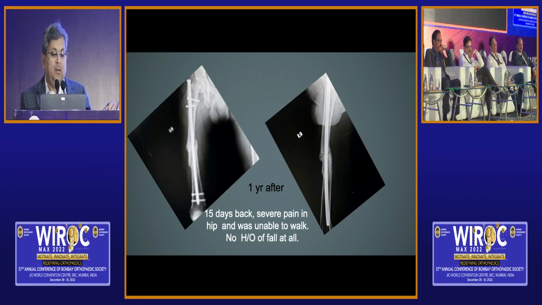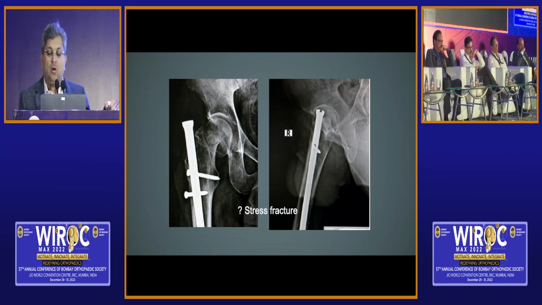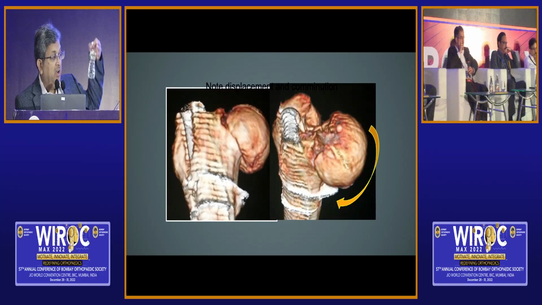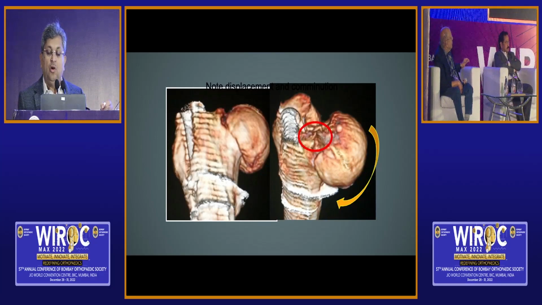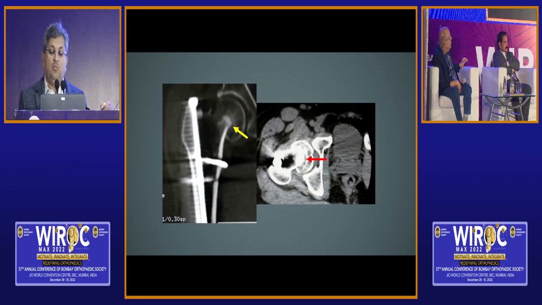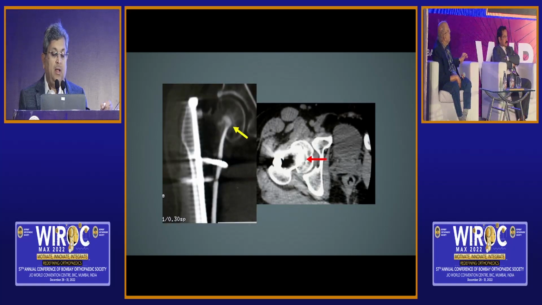And this was how he came to sir. I will give you some more information before I ask GSK sir to talk about it. So this is the vertical CT scan which he was talking to us about, which gives more information. Metabolically the patient was all right.